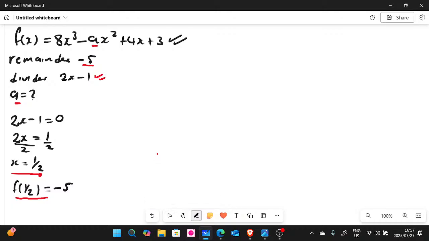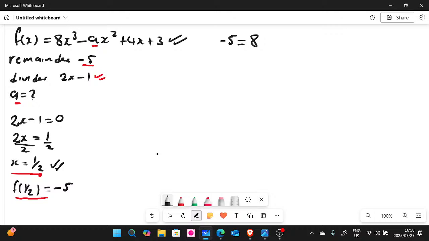So let's start. When we substitute, we are starting to calculate our remainder. Our f of half is going to be negative 5, right? And wherever there is x, we substitute with half.